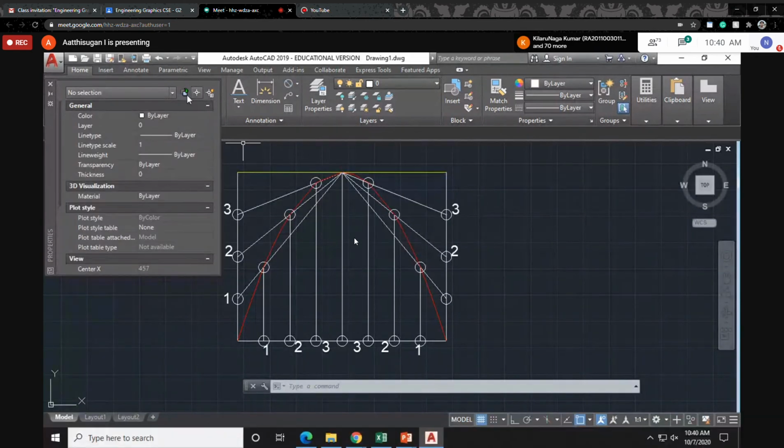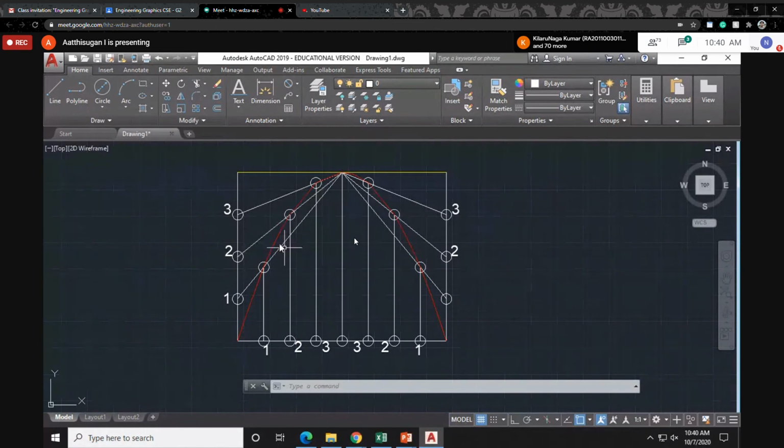I'll tell you how to give the layers and for dimensions. Maybe we'll see that next week. Next week we'll see dimensions, color and all the different things. So today that is enough.